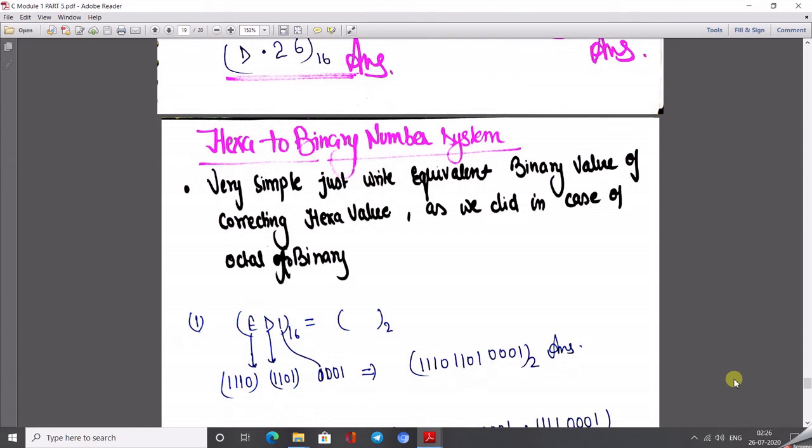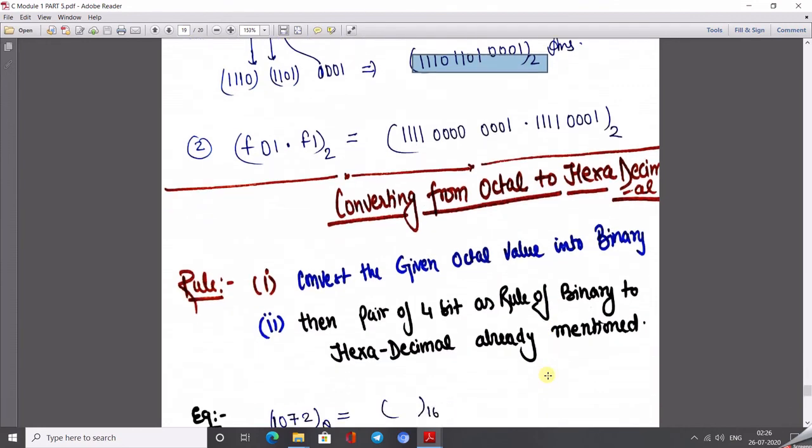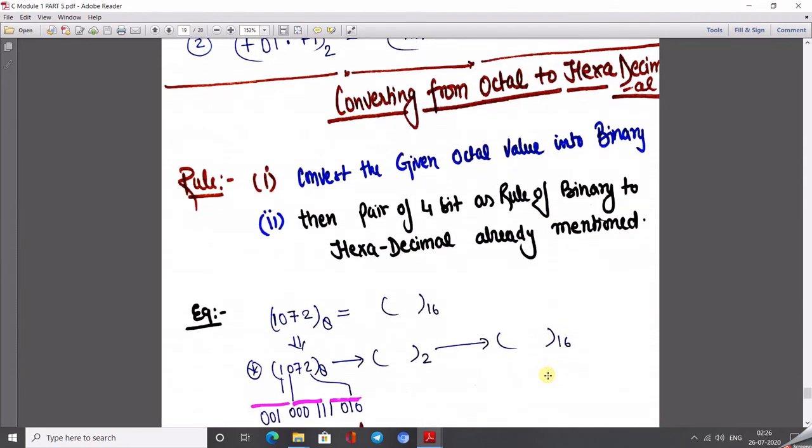Okay, so at last we are going to see the hexadecimal number into the binary number system. This is again a very simple method to convert any number system into the binary number system, especially from octal or hexadecimal into binary. Here we just see our table and directly put the equivalent binary number. Like for E, we know 1110, for D 1101, for 1 0001. So this whole value together is known as the binary number of that value.